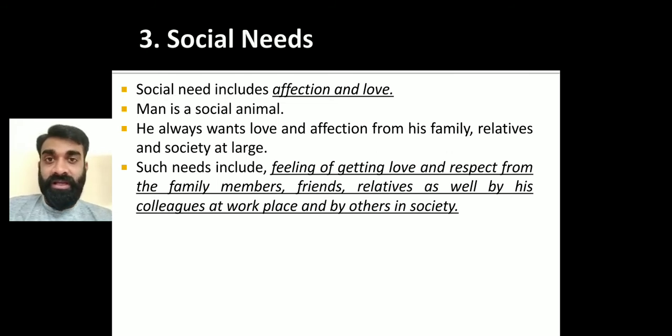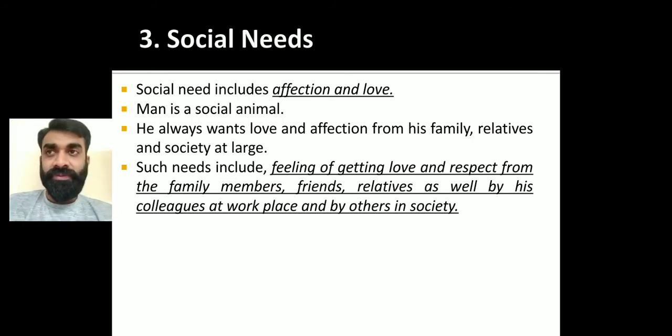If he has a personal problem, it also affects his professional life. If he has a professional problem, it can affect his personal life also, right? So social needs include love and affection, and getting respect from family members, friends, relatives, as well as colleagues at the workplace and others in society. The person must feel valued, needing love, affection, and most importantly respect. If respect is there, then obviously that person will feel motivated, right?